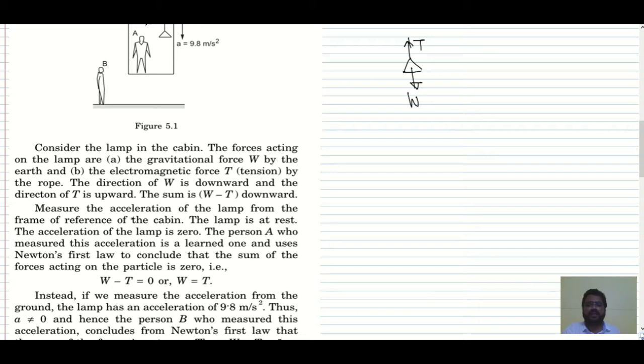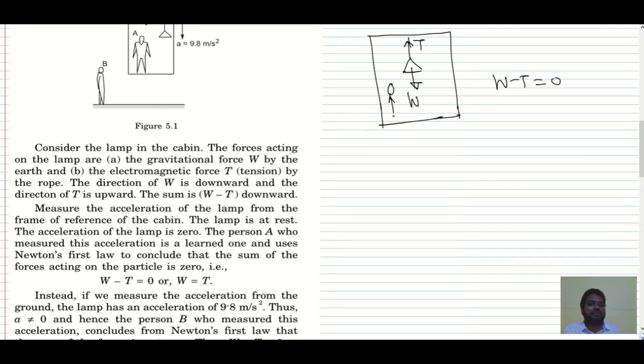Measure the acceleration of the lamp from the frame of reference of the cabin. If you consider the frame of reference as the cabin, it is the location, the point from where we measure all the motion parameters. So if you measure from the cabin frame of reference, it is W minus T is equal to 0. Right, W minus T is equal to 0 if we apply the first law. So the lamp is at rest with respect to the cabin. The acceleration of the lamp is 0. Person A who measures this acceleration is lerned and uses Newton's first law to conclude that the sum of forces on the particle is 0.